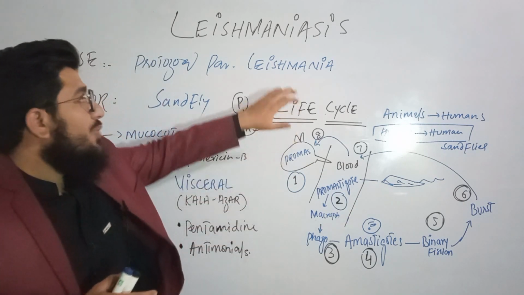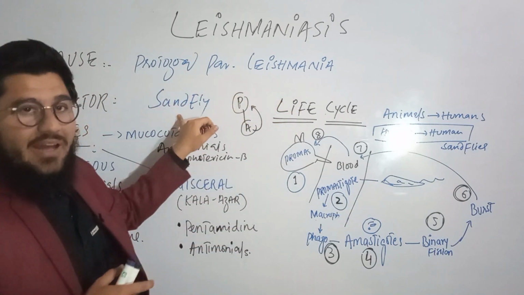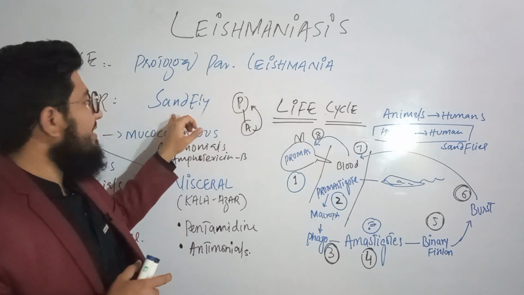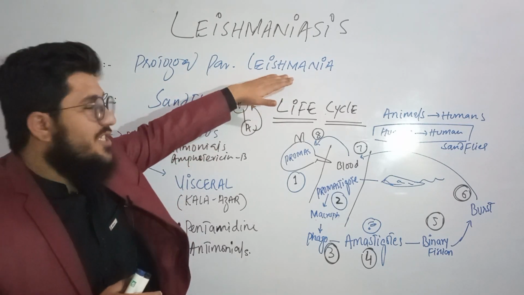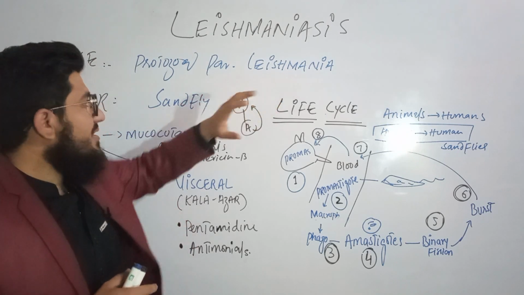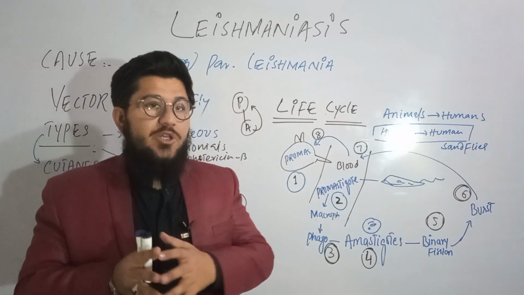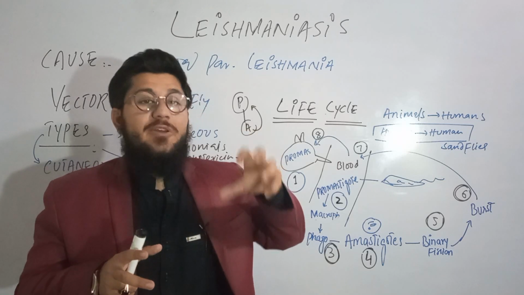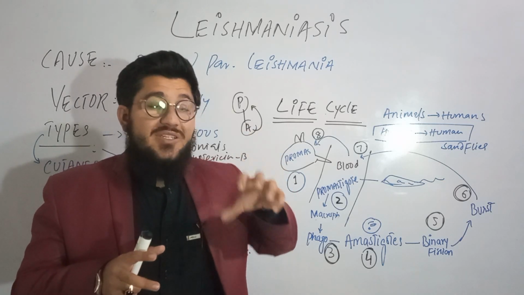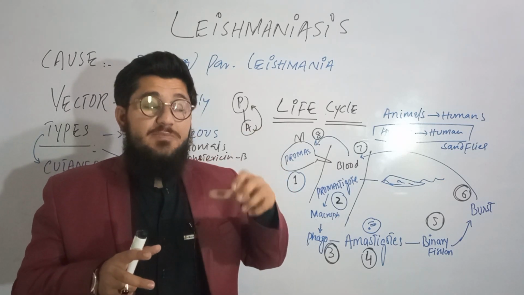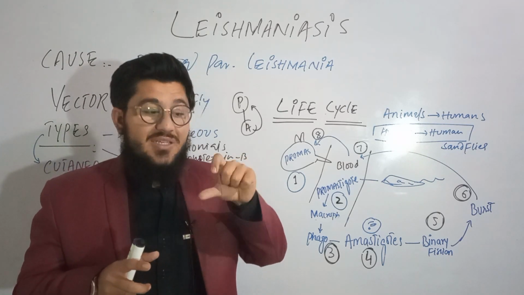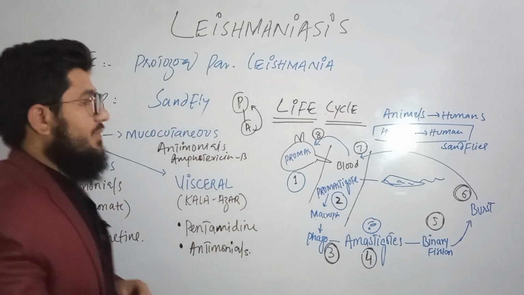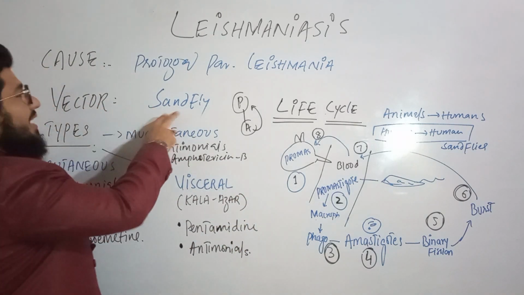Very simple. It will rent a car, that is the sandfly. Now this Leishmania will sit in the sandfly, and the sandfly will help transport this parasite. So the parasite will be moved from one human to another by means of the sandfly. This sandfly is a car that is being used by the Leishmanial parasite. This car is biologically named the vector. Very simple. So the vector is the sandfly.